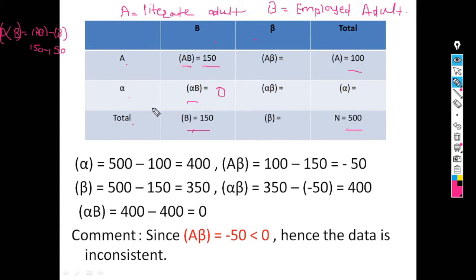Similarly, now we can calculate the value of beta. So beta is equal to N minus B. The value of N is 500 minus B is 150. So 500 minus 150 is 350. So the value of beta is 350. Now similarly we can calculate the value of alpha. Alpha is equal to N minus A. Here N is 500 and A is 100. So 500 minus 100 is equal to 400.